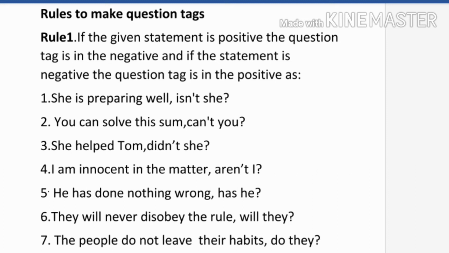Now this is a negative statement, so we use a positive question tag, has he? They will never disobey the rule, will they? In this sentence, never shows the negative meaning, so we use a positive question tag, will they? The people do not leave their habits. Do not, negative statement, so positive question tag, do they?